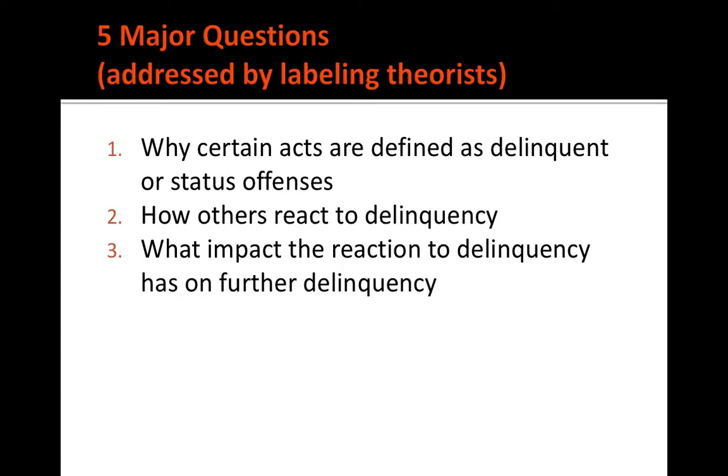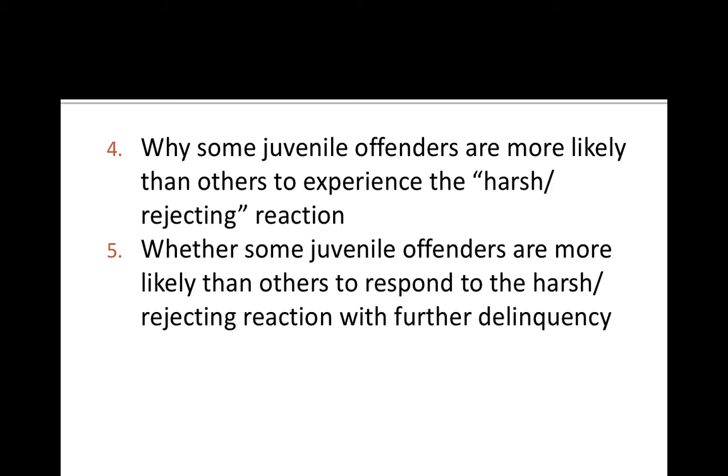So, labeling theorists address 5 major questions: why certain acts are defined as delinquent or status offenses, how others react to that delinquency, the impact of the reaction to delinquency, why some juvenile offenders are more likely than others to experience that harsh rejecting reaction, and whether some juvenile offenders are more likely than others to respond to the harsh rejecting reaction with further delinquency.